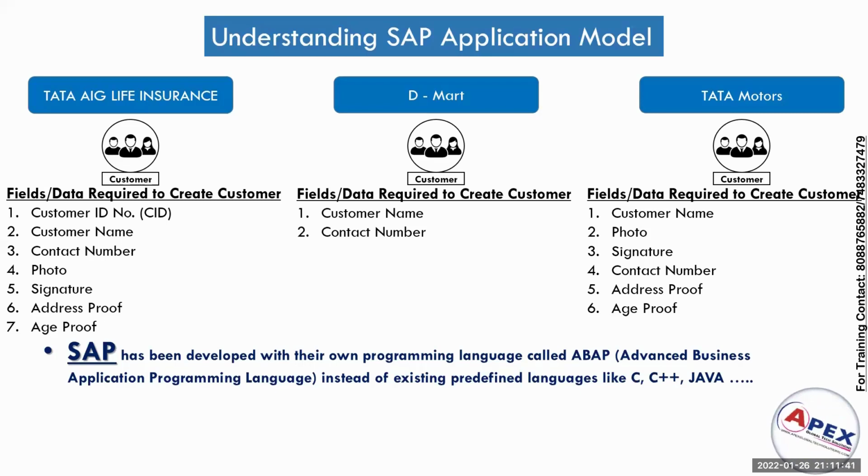But in SAP, they have developed their own programming language, which we call ABAP. ABAP is nothing but Advanced Business Application Programming Language. This is completely a programming language. Using this ABAP programming language, they have developed this software.